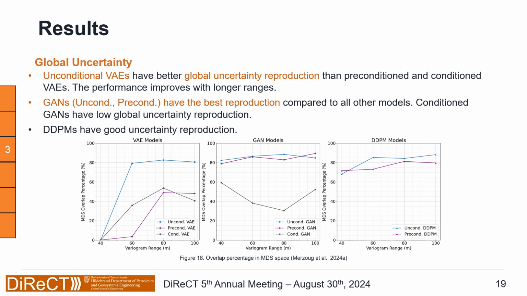Third, global uncertainty. For the global uncertainty, talking about the variational autoencoders, we see that unconditional VAEs have the best performance compared to the other VAE models. However, all VAE models tend to improve performance with a longer range. We see that for the GANs, unconditioned and preconditioned have the best reproduction of images. However, the conditioned GANs have some limitation in the reproduction. However, there is still similarity to the original images and the global uncertainty there. The DDPM are ranked second to GANs with good reproduction of images, as we see here.